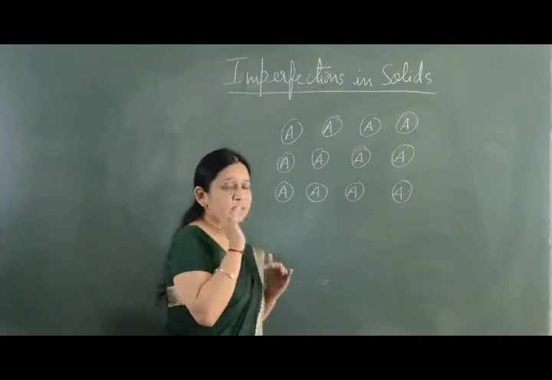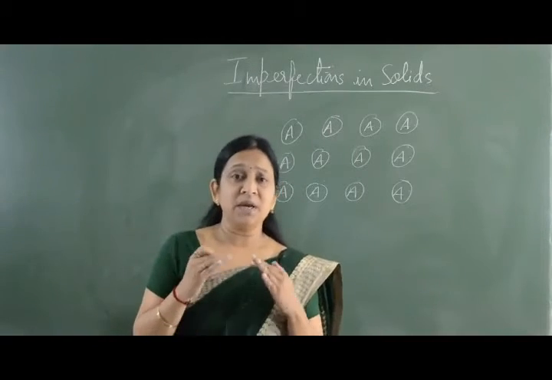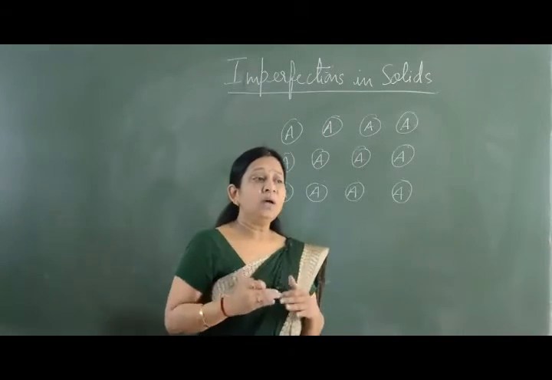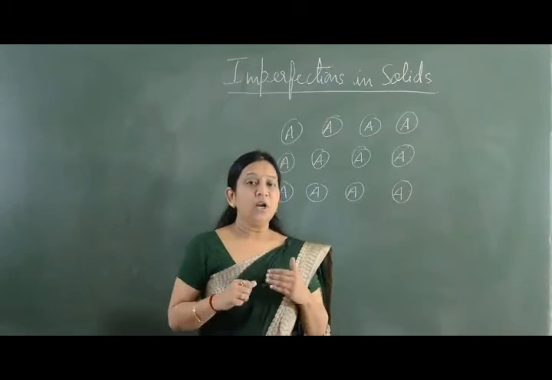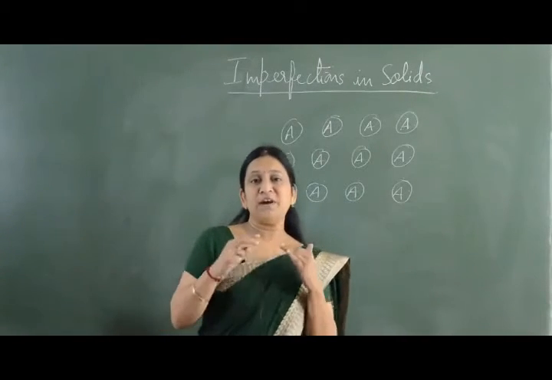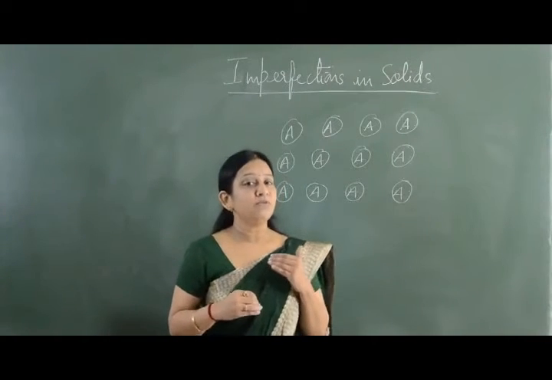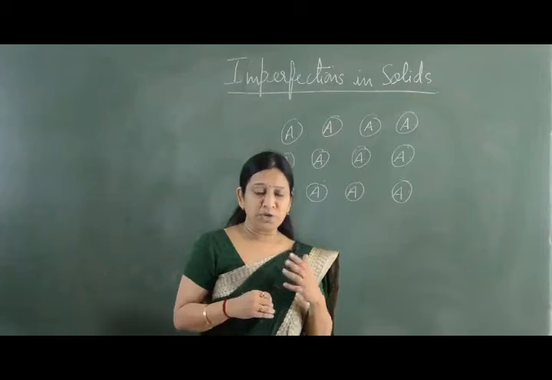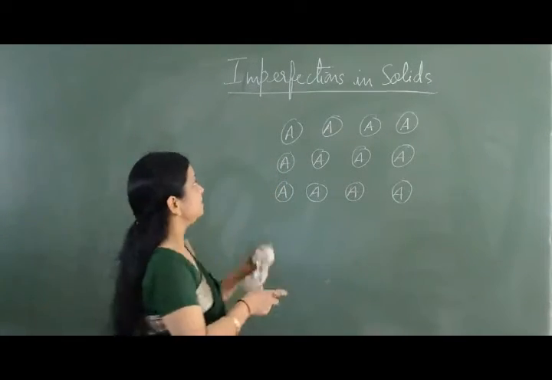So a solid is a substance where the constituent particles are present at the lattice site, or the constituent particles have a definite arrangement. Now any deviation from this definite arrangement of constituent particles leads to imperfection. So today's topic of discussion is imperfection in solids.